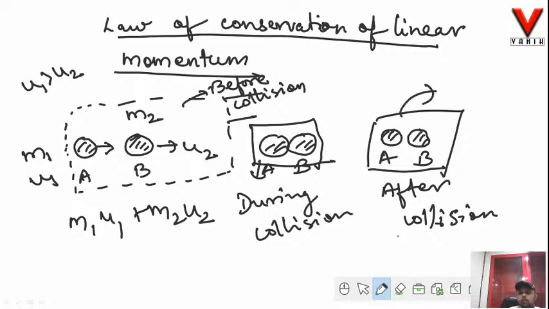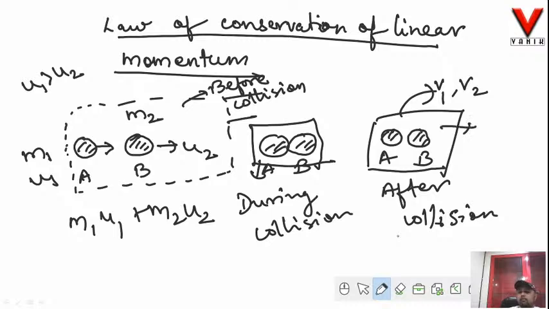Now what is the momentum after collision? Do you think the mass will change? No, the mass will never change after collision. Mass will always remain constant. Then what is going to change? The velocity will change. Say after collision, the velocity of body A is v1 and of body B is v2. So what is the momentum of the system after collision?